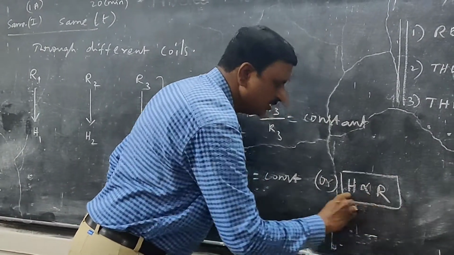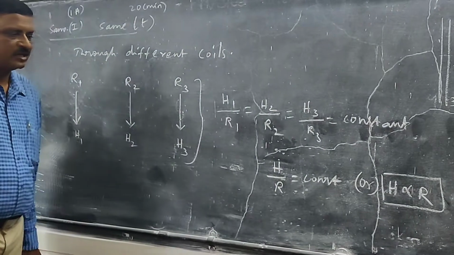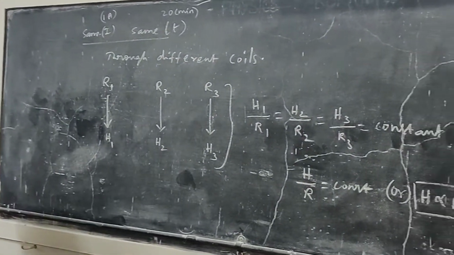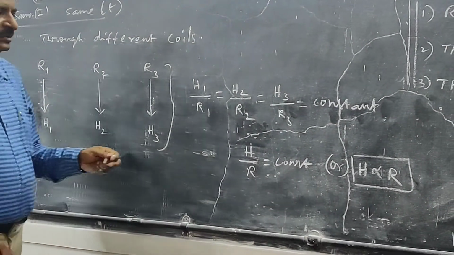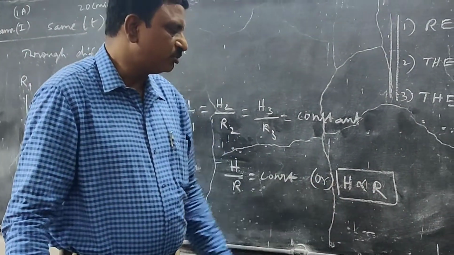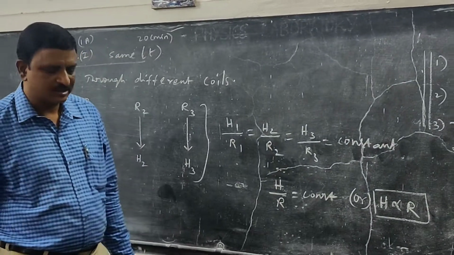So the final conclusion is the heat generated is directly proportional to the resistance of the conductor. So what we conclude is the heat generated is directly proportional to the resistance of the conductor.